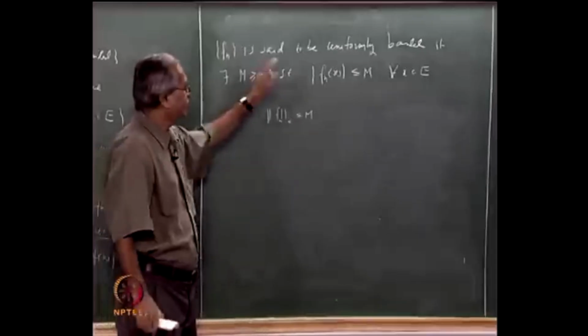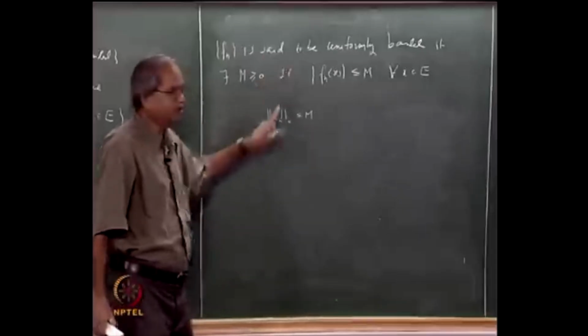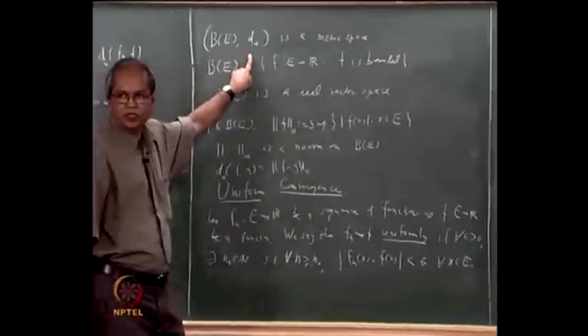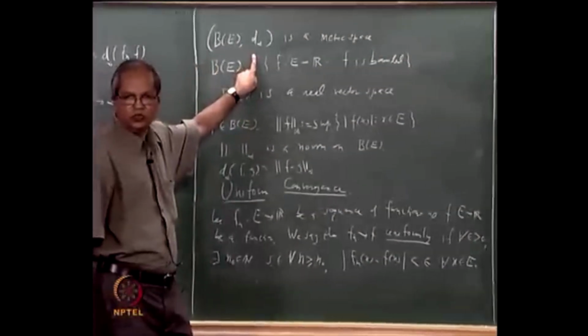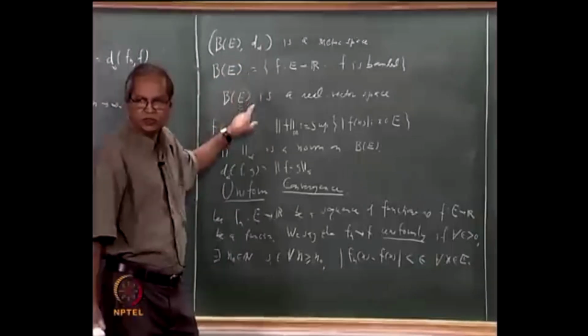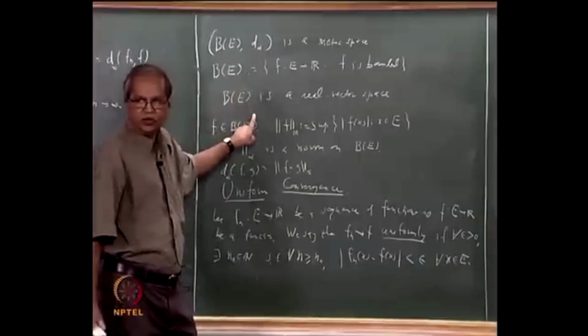So saying uniformly bounded is nothing but saying bounded in this metric. Saying that a family of functions is uniformly bounded is exactly the same as saying that it is bounded in this metric.